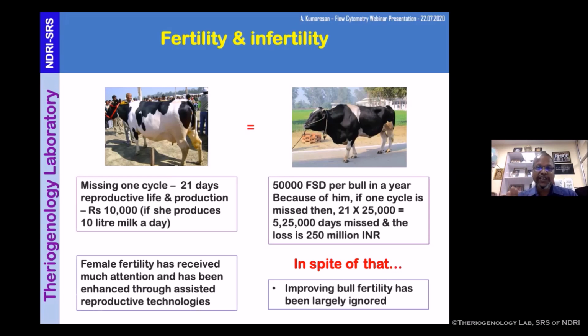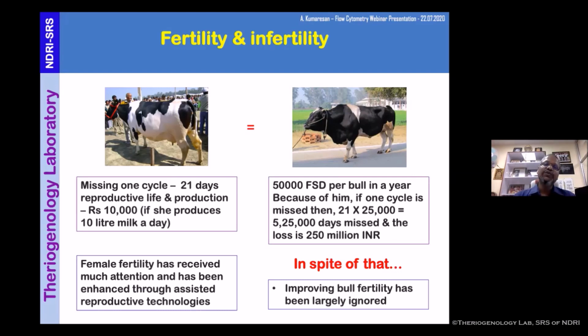So when we talk about fertility and infertility, male and female do not contribute equally. Rather, the male has a lot of potential to improve fertility as well as to devastate the system. So that's how the identification of a fertile male, or a good male with good fertility, is very much important.